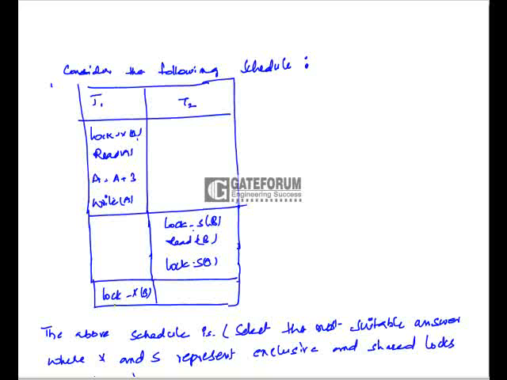It didn't release any lock. That means we can say it is following the format of the basic two-phase locking protocol.